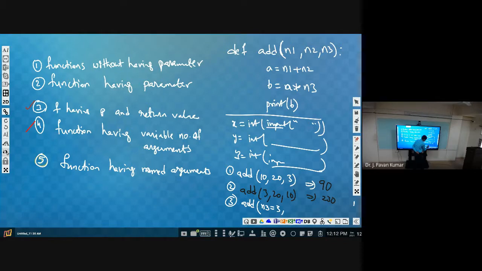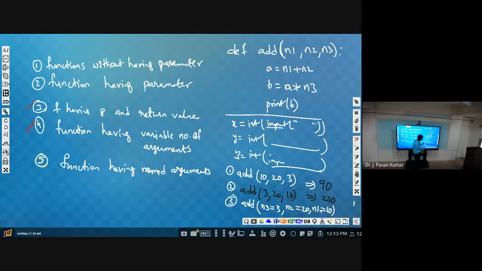Next, 20 we want to give to the second number. What is the parameter name? N2. So n2 is equal to 20. Next, you give n1 is equal to 10. Like this, in whatever order you give, you are assigning directly to that particular parameter only. So there won't be any mismatch, and it will give the same result.